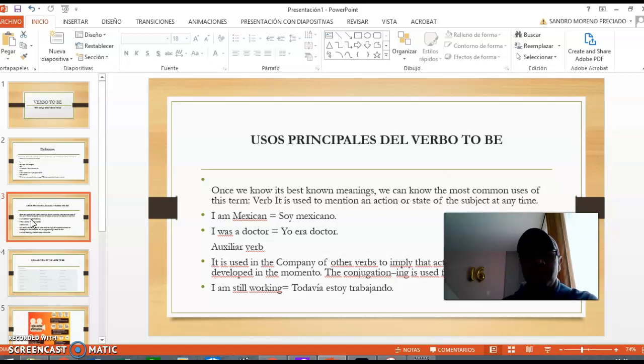Auxiliary verb. It is used in the company of other verbs to imply that actions or states are developed in the moment. The conjugation with ing is used for this. I am still working. Todavía estoy trabajando.